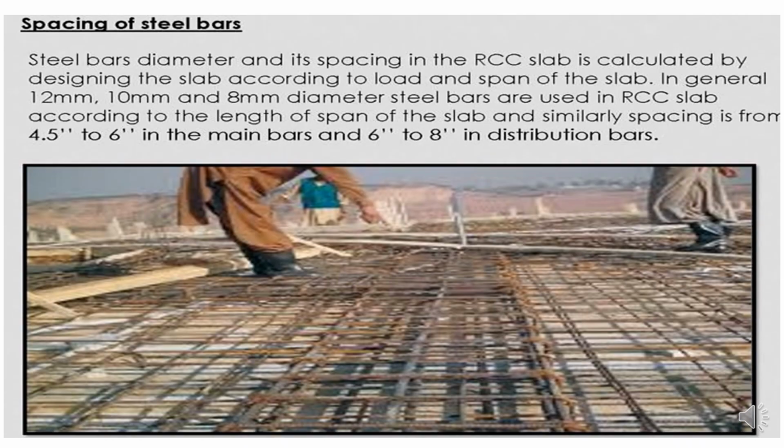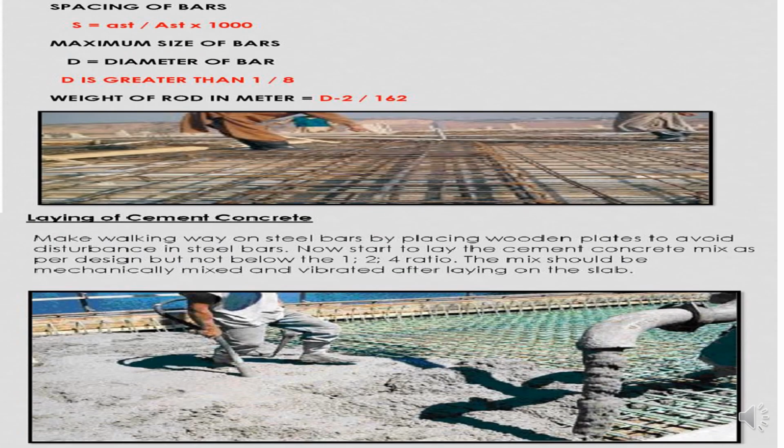Spacing of steel bar. Steel diameter and its spacing in the RCC slab is calculated by the design of the slab according to the load and span of the slab. In general, 12, 10 and 8 mm diameter steel bars are used in an RCC slab, according to the length of the span of the slab. Similarly, spacing is from 4.5 inches to 6 inches in the main bars and 6 inches to 8 inches in the distribution bars.